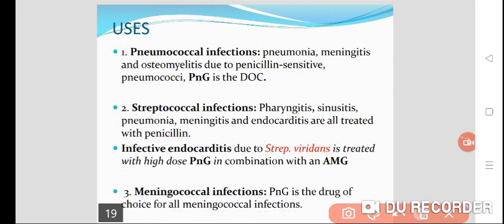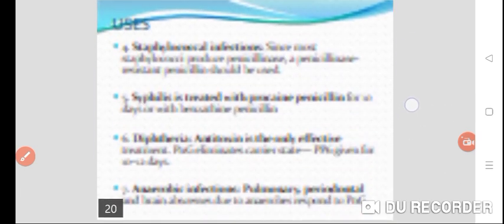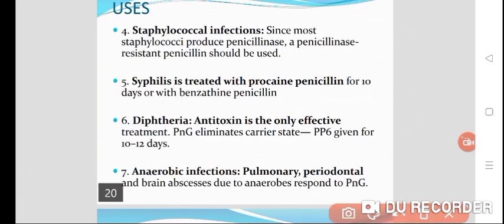Then staphylococcal infections. Since most staphylococci produce penicillinase, a penicillinase-resistant penicillin should be used. Staphylococci produce penicillinase, which will metabolize or degrade the penicillins, so we have to use penicillinase-resistant penicillins.